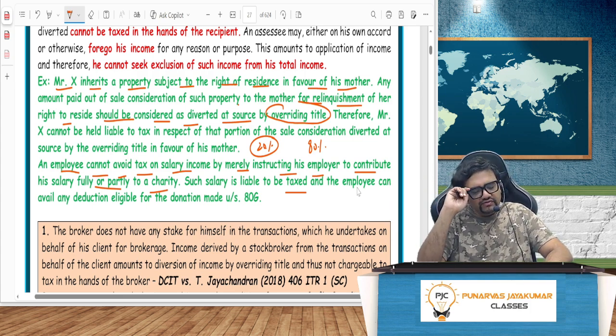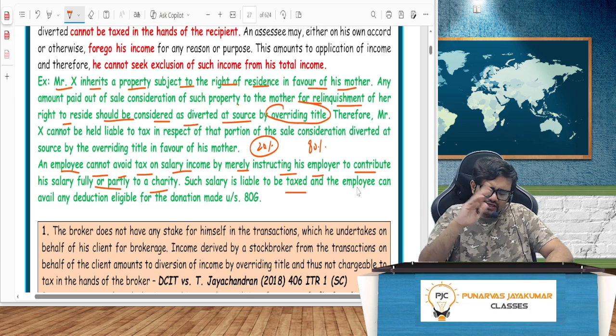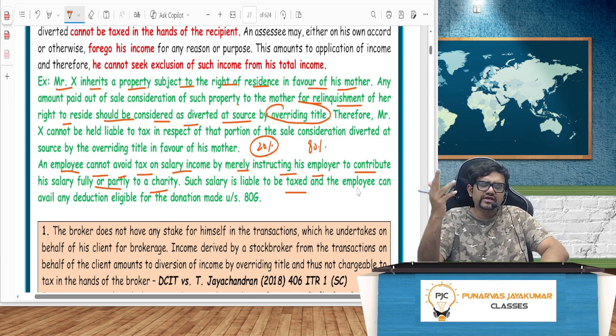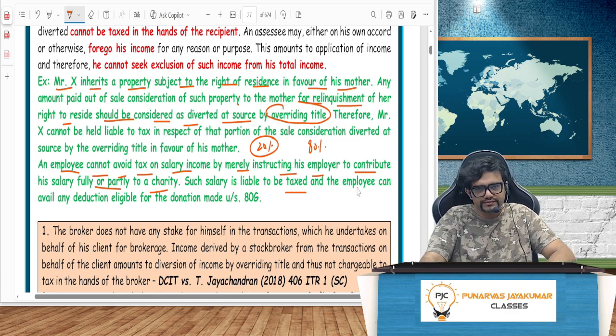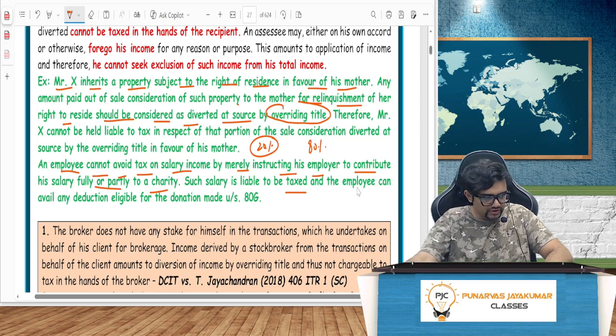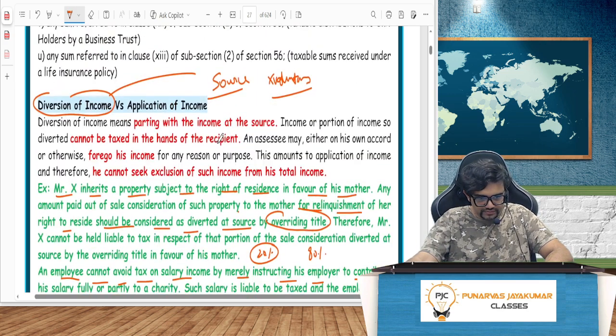So is the income diverted? Yes. How much do I have to pay tax on? 80% or 20%? Oh, sorry, 100% or 80%? 80%. Because on the 20%, I do not have a right on that income, because it's from the source only, it is diverted. I'll have to pay only on 80%. So this is the concept of diversion of income.